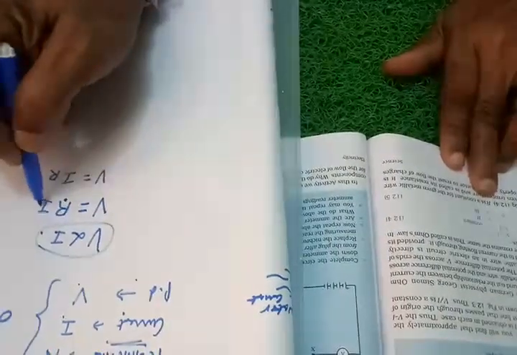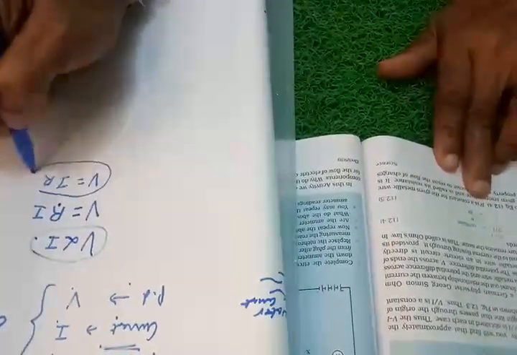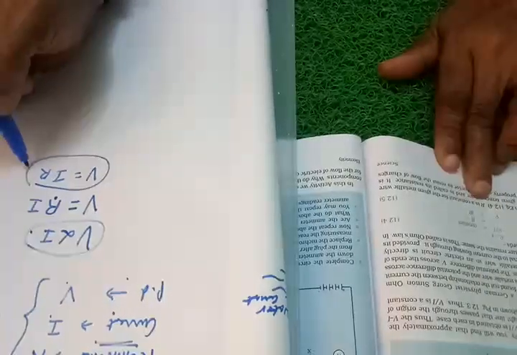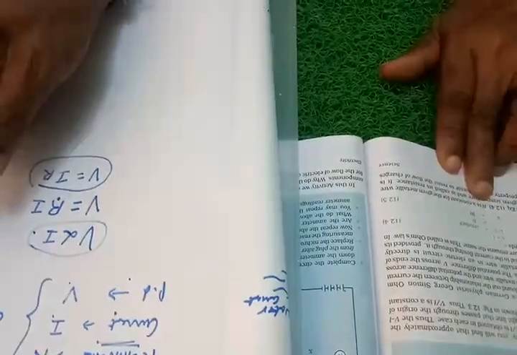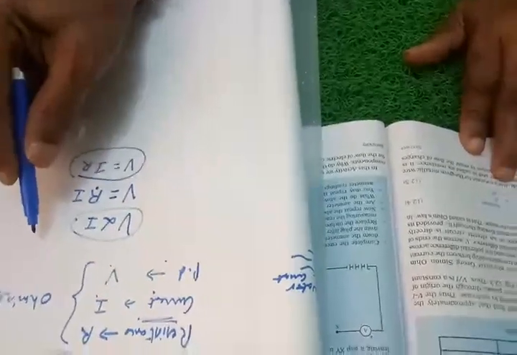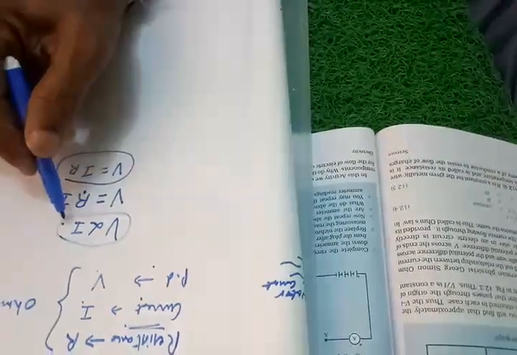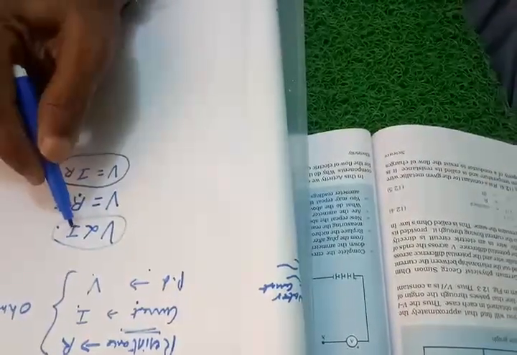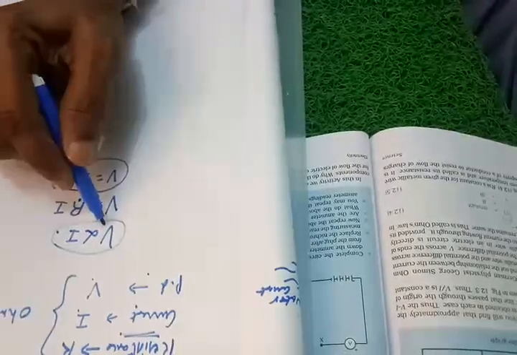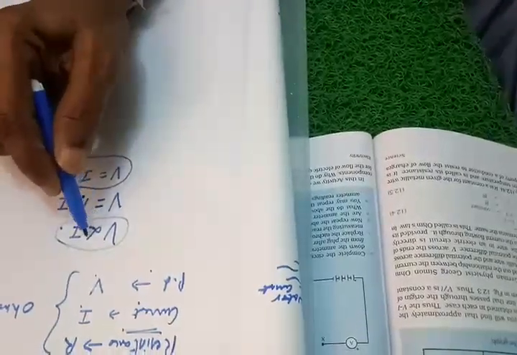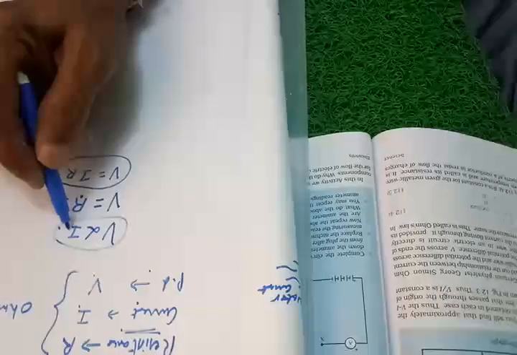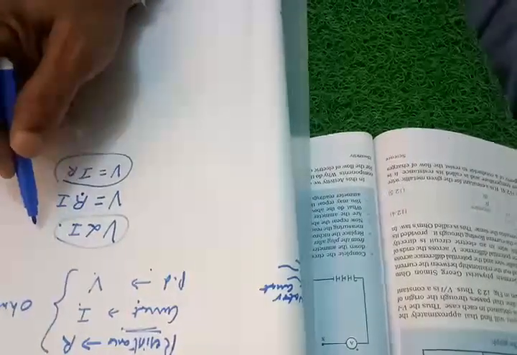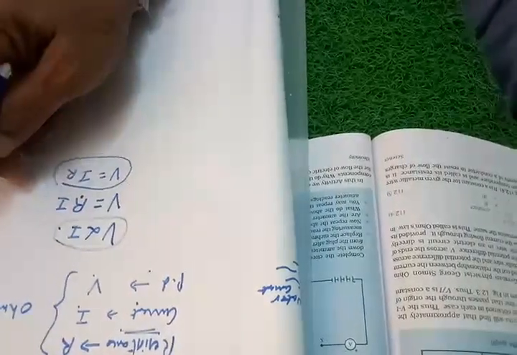So V is proportional to I can be represented as V is equal to IR, which is nothing but Ohm's law. To state Ohm's law, you can go for this point, or in a general way, Ohm's law is stated as: the potential difference across the conductor is directly proportional to the current flowing through the conductor. This is about Ohm's law. You can go for the statement in that page, but this is important.